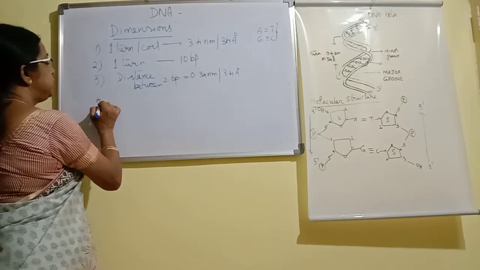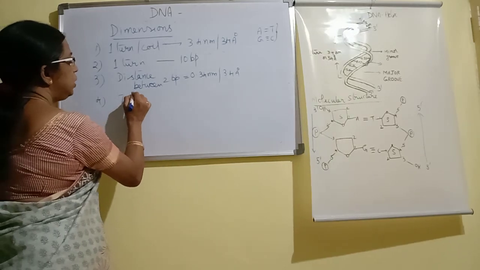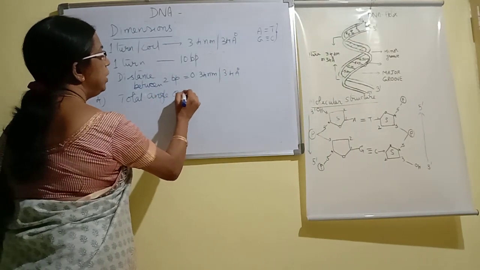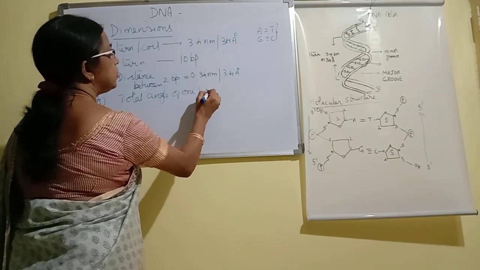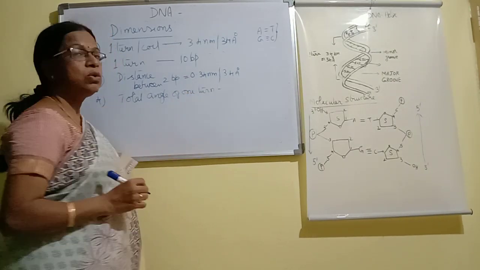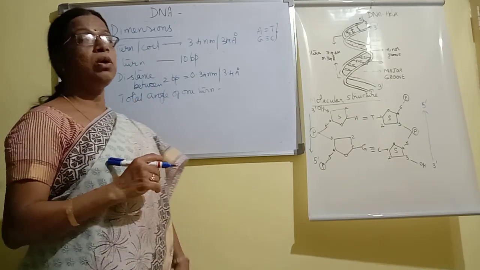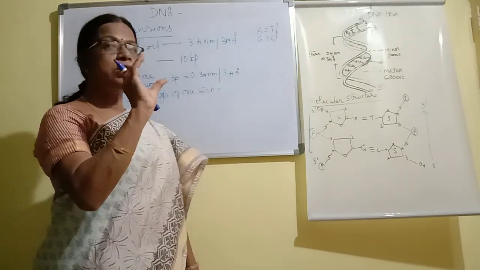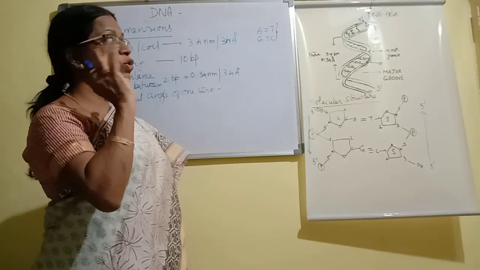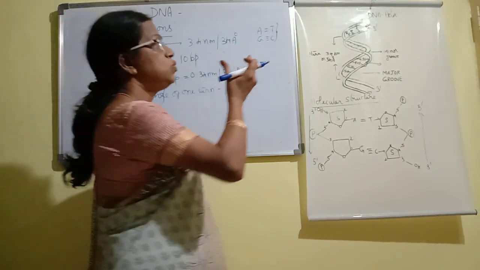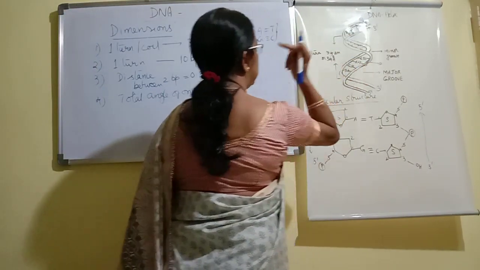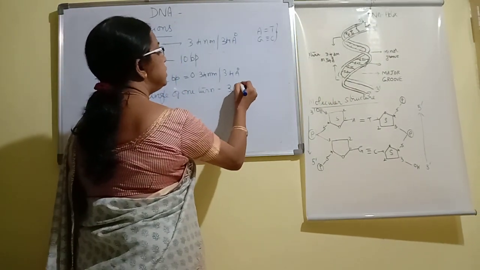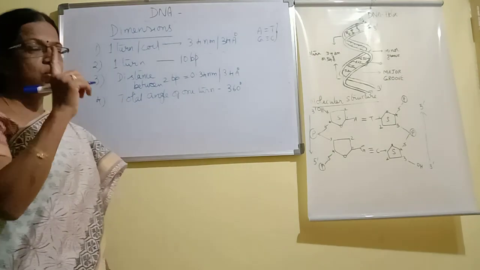Now, the next dimension is the total angle of 1 turn or 1 spiral. A turn is also called a coil or a spiral. What is the total angle? Angle means how much it turns, the pitch. So the total angle of 1 turn is always 360 degrees.